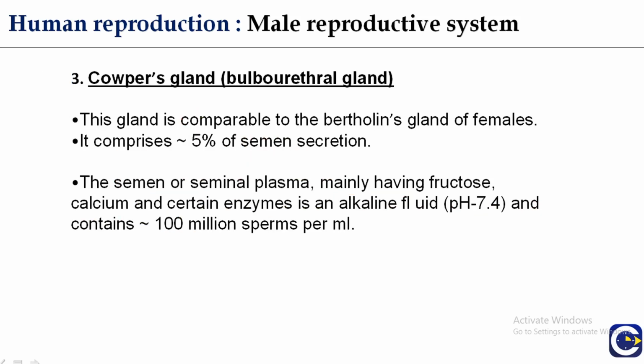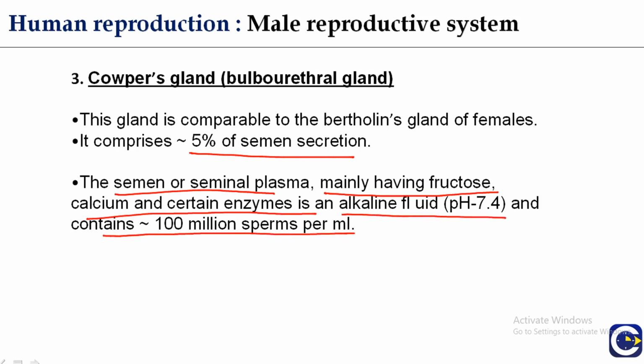Another gland is the Cowper's gland or bulbourethral gland. 5% of the semen is secreted by it. They lie below the prostate gland and are about the size of a pea seed. They secrete alkaline mucus which is discharged into the membranous part of the urethra. The seminal plasma, having fructose, calcium and certain enzymes, is an alkaline fluid and contains about 100 million sperm per millilitre.